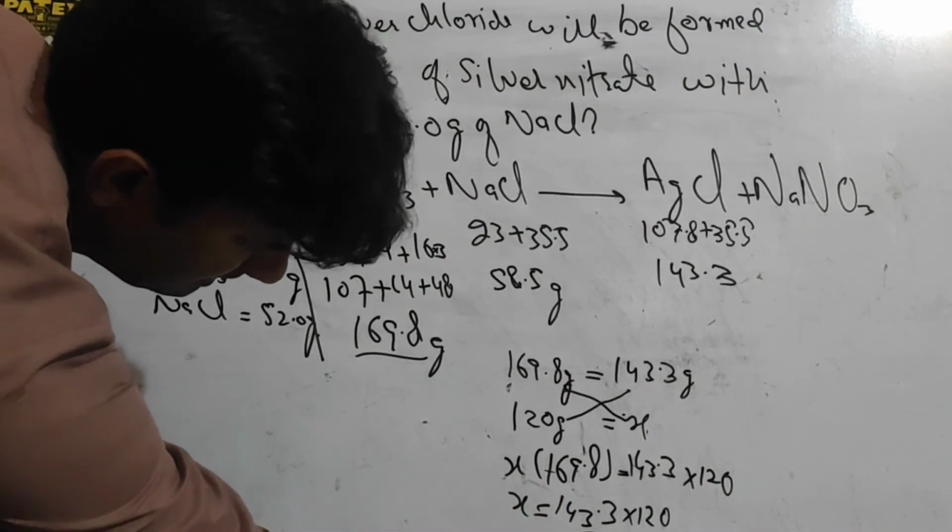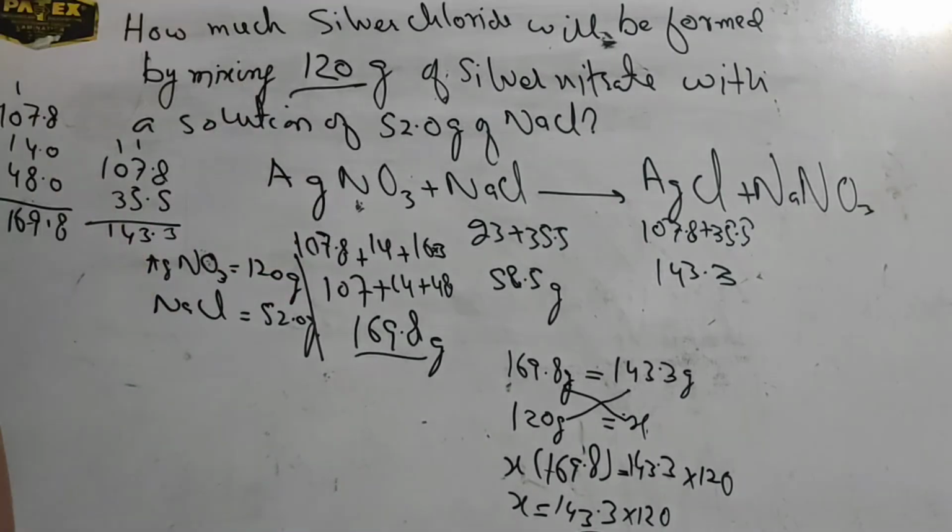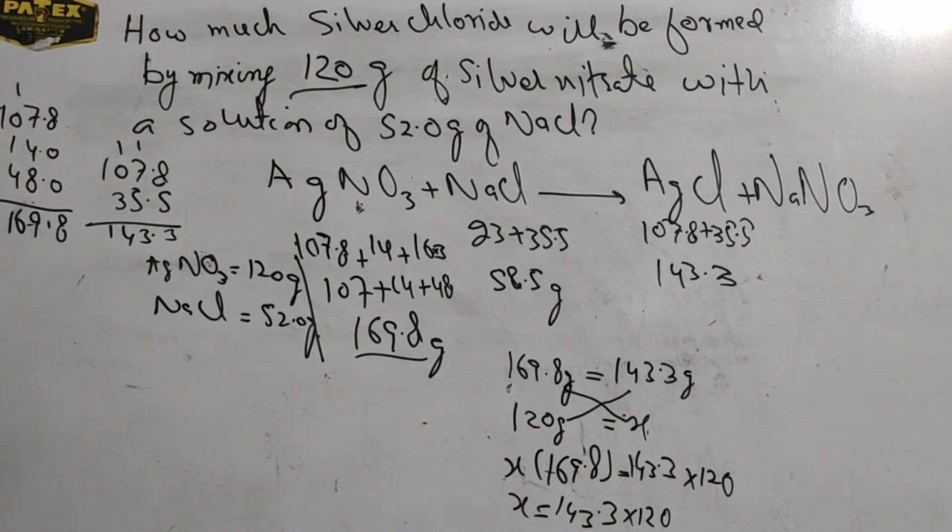of AgCl. So this is the solution: when 120 gram of silver nitrate reacts with sodium chloride, 101 gram of silver chloride is formed.